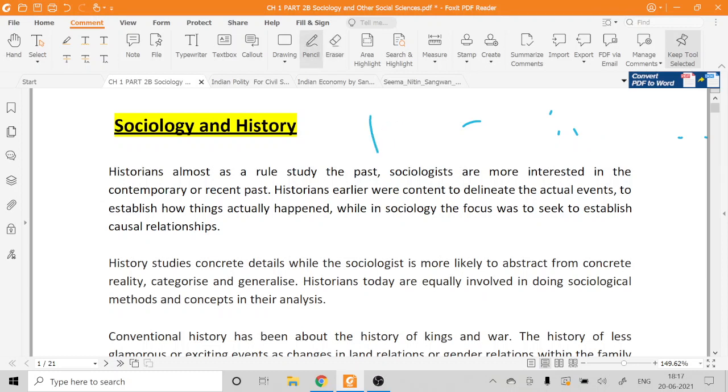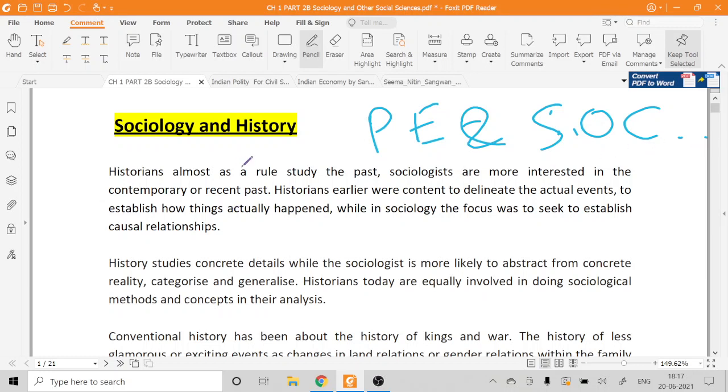It was Protestant Ethics and the Spirit of Capitalism, right? In this study, Max Weber had used history in order to do a sociological analysis of the growth of capitalism. So you can see how beautifully there is a close relation between history and sociology. So let us go ahead.